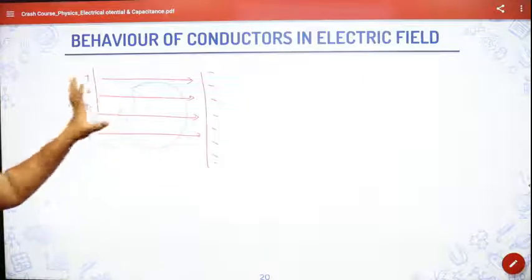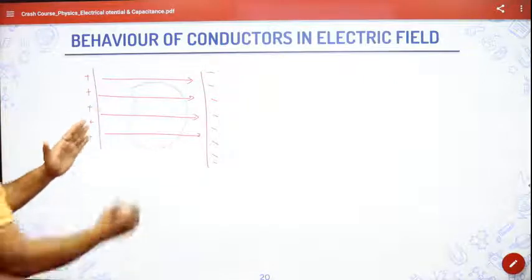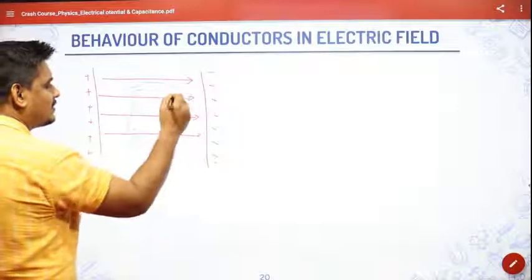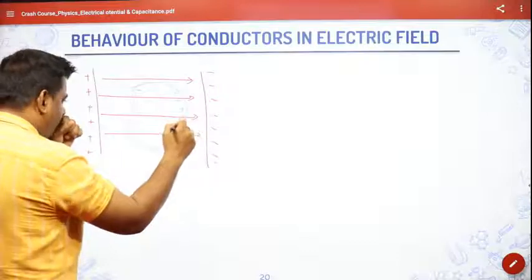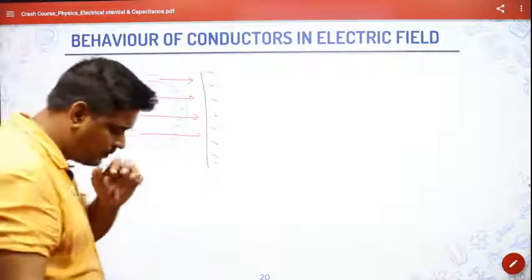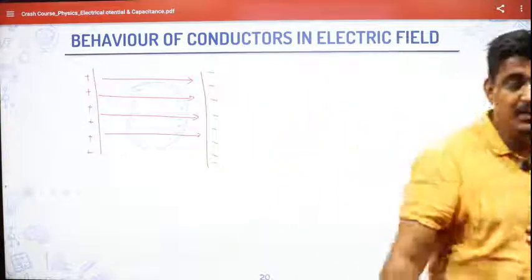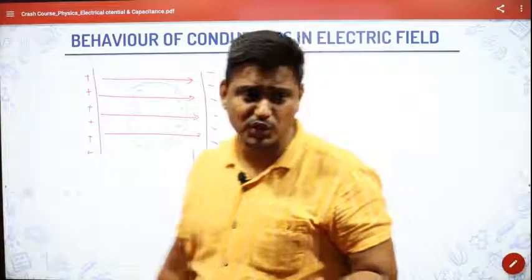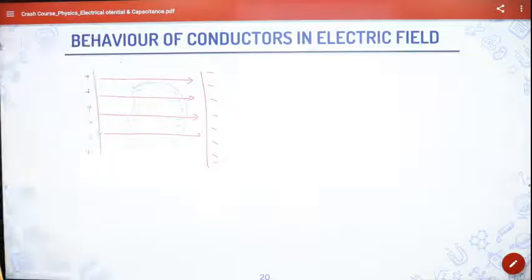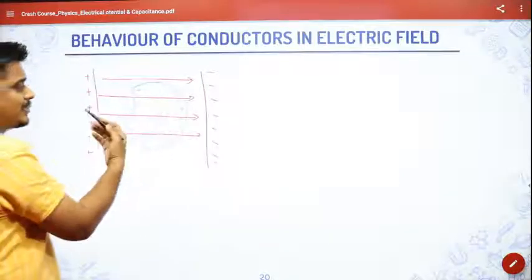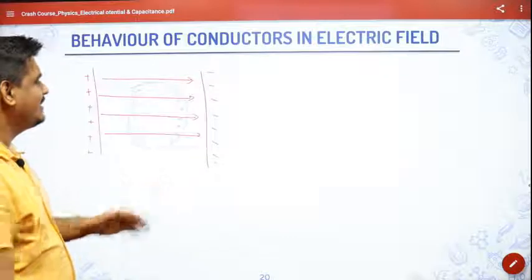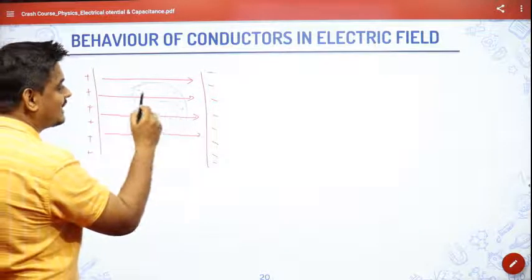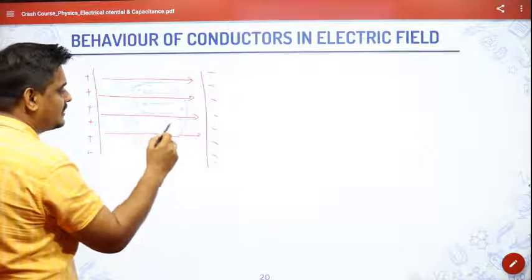Obviously, the conductor will have some free electrons. Those free electrons will be attracted by the positive terminal, and all the protons, sorry, will be attracted towards the right. So when it happens, if all the electrons are on one side and protons are on one side, you can see very clearly there will be an electric field coming inside this itself, but in the opposite direction like this. I hope you're able to see.